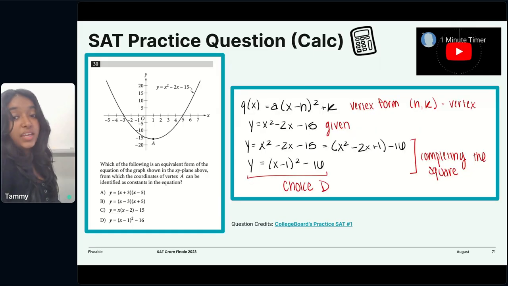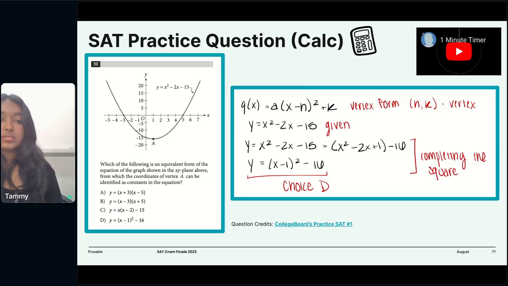Okay, you guys were right about it being D. So all we want to do here is remember that vertex form just means h and k is the vertex. To put it in vertex form, you take the b value, which is -2, divide that by 2 and square it to get 1.